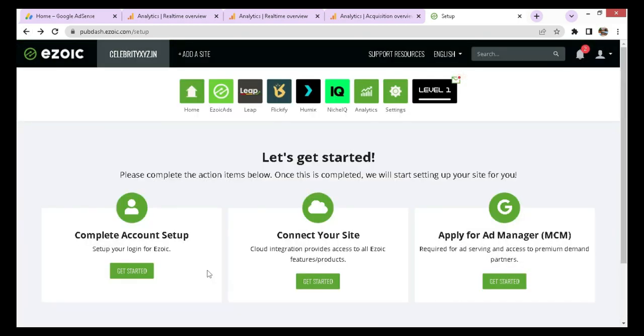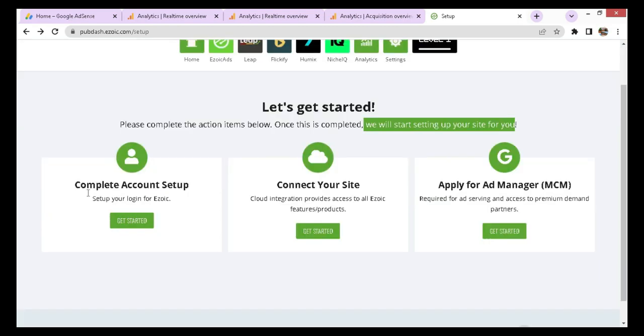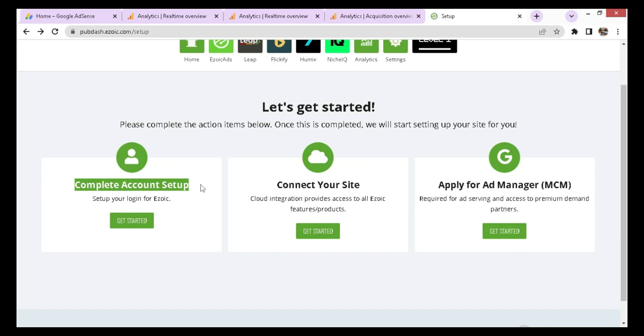Once you click on that, you have another three options to set up. Here it says that you need to complete the three options in order for Ezoic to set up your site. Here you have the three setups. First, account setup, then connect your site, and next, apply for ad manager.